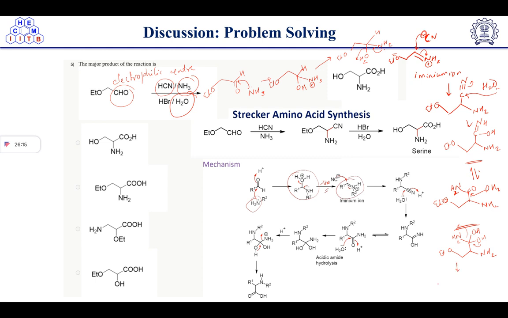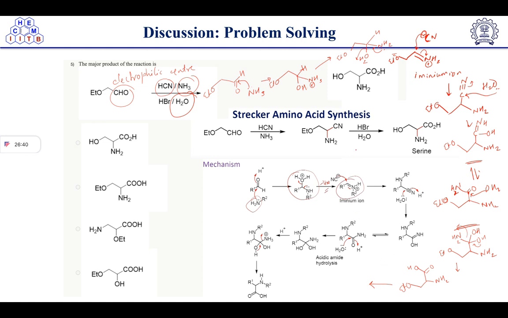So here we will get acid formation, along with amine at the secondary position, and ether, O-ethyl ether, right? Now what is the next step after getting this one?